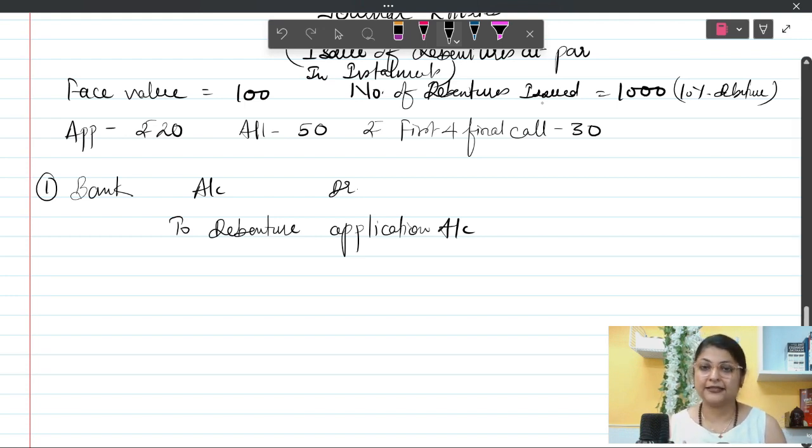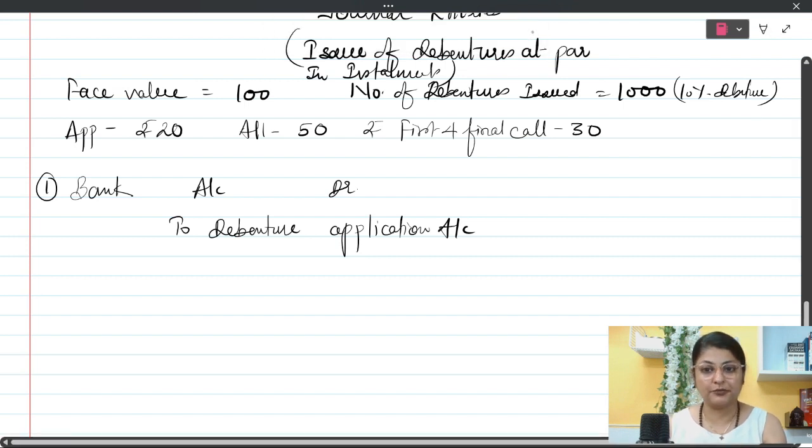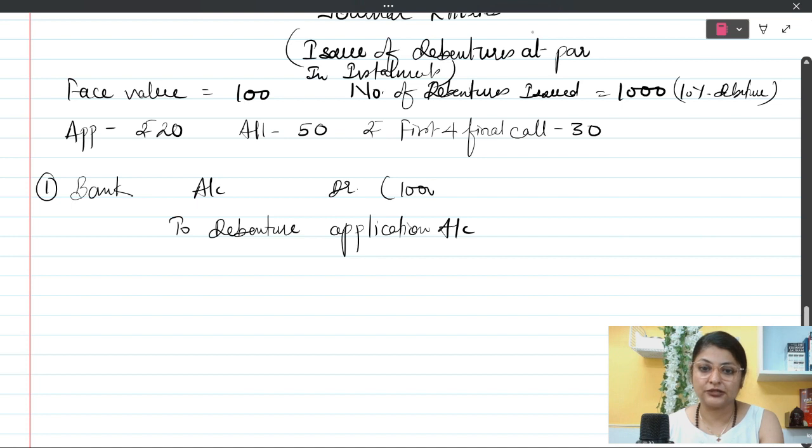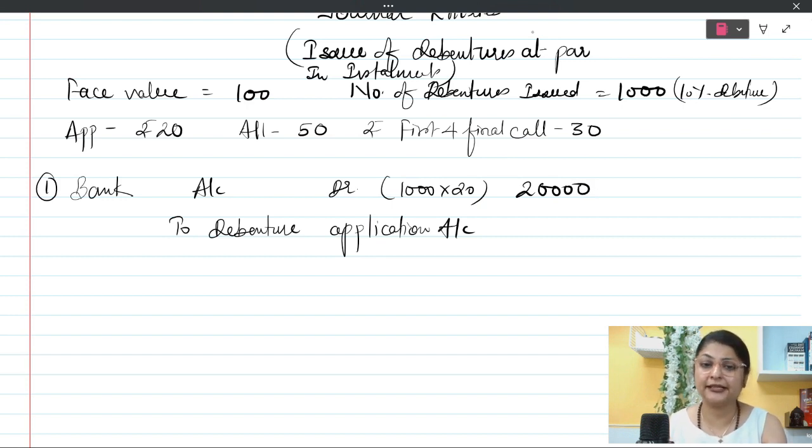Now understand this. When the public is being invited by the company for paying a certain amount of money, this is called the application money. The public will have to pay this amount along with the application, which in our case is 20 rupees. So there are 1000 debenture holders and each is paying 20 rupees. So obviously the amount over here is going to be 20,000 rupees, received from the public by the company at the time of application.